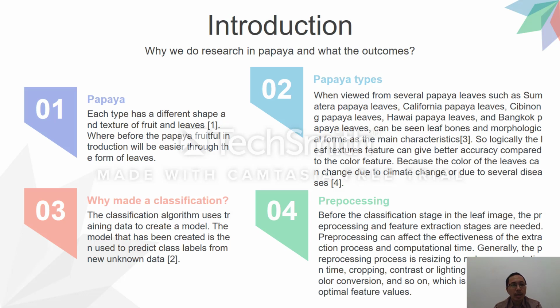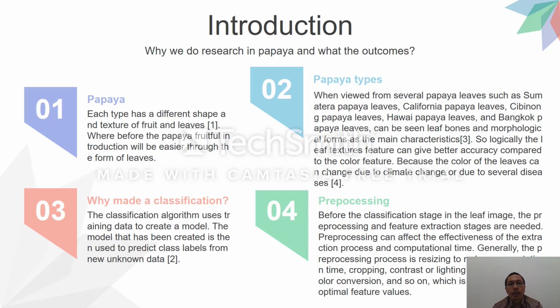The first is papaya. What is a papaya? Each type has a different shape and texture of fruit and leaf. Before the papaya fruit is produced, we can identify it easily through the form of the leaves. Second is papaya types.